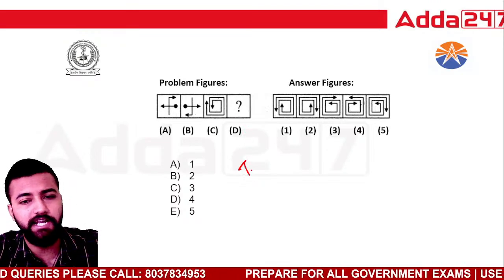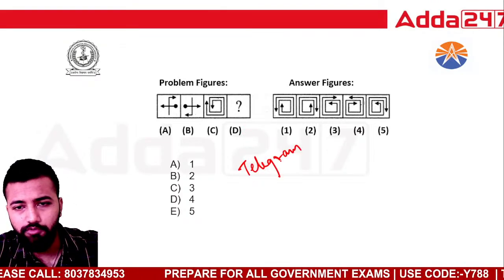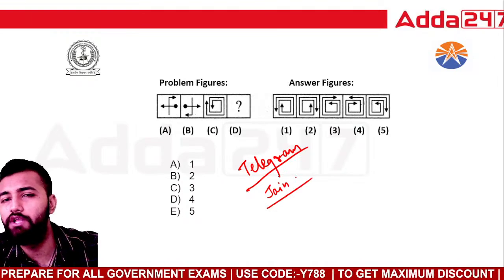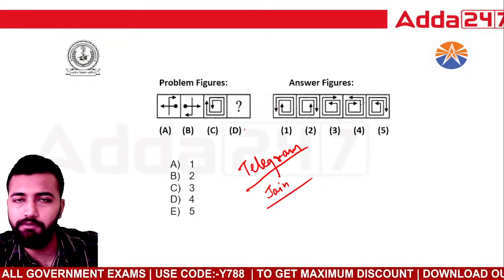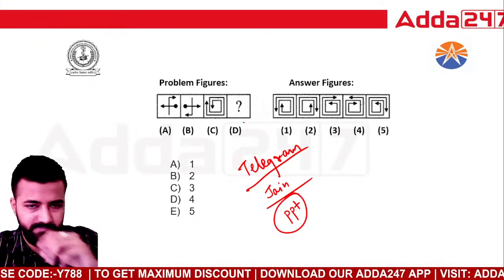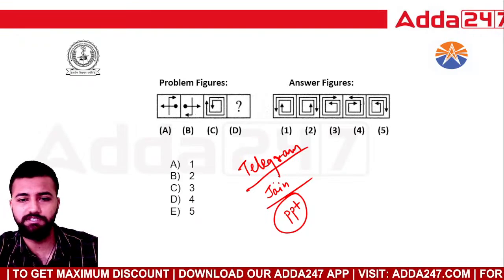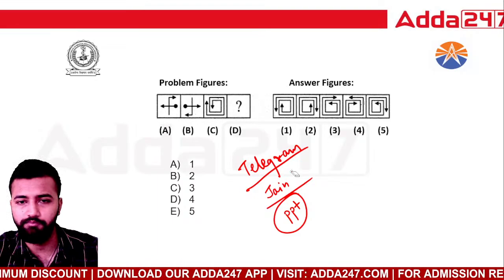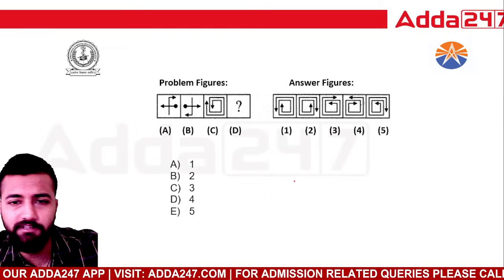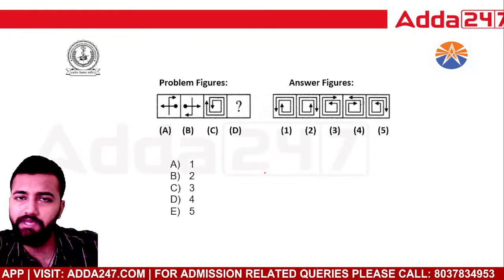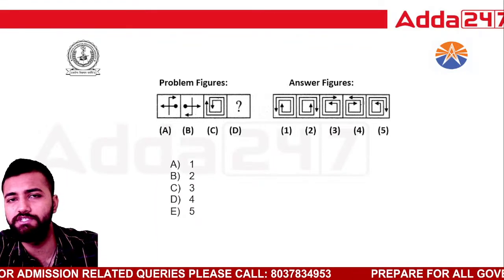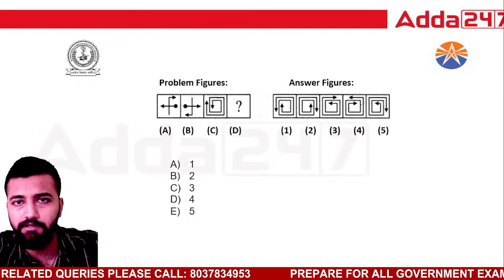So very soon I'll create a Telegram group. I will create a Telegram group, okay, and you all join there. What is the benefit of that? You will get the PPTs which I'm giving, the questions I'm giving, in PDF format in that group. You'll also get notifications for upcoming classes. All the materials which I present here, you will get in the Telegram group. Generally in class we solve around 20 to 22 questions, but there are around 50 questions which I put in a presentation.